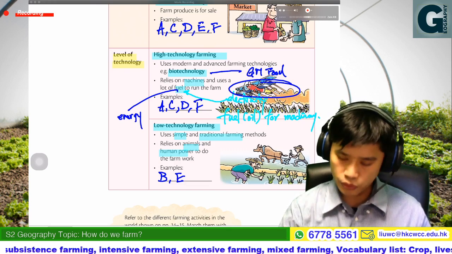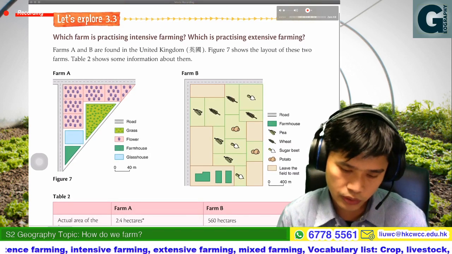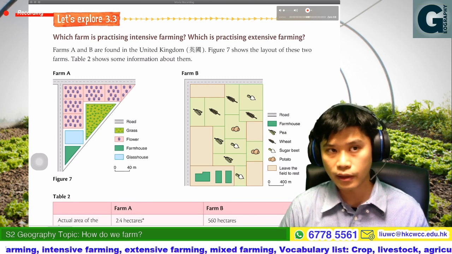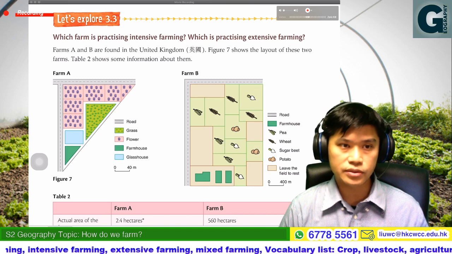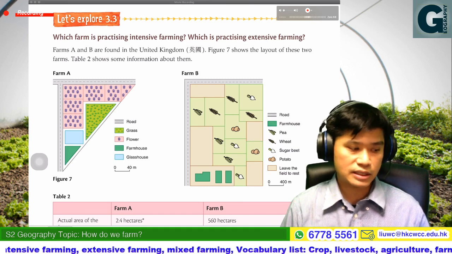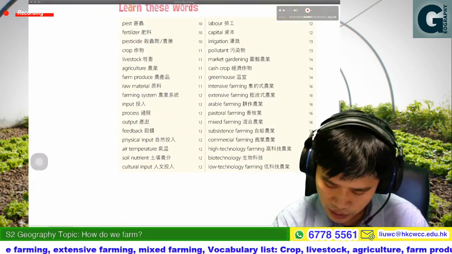You can see there will also be an exercise. Let's explore 3.3. That would be your homework. Please finish this exercise and also the unit summary.